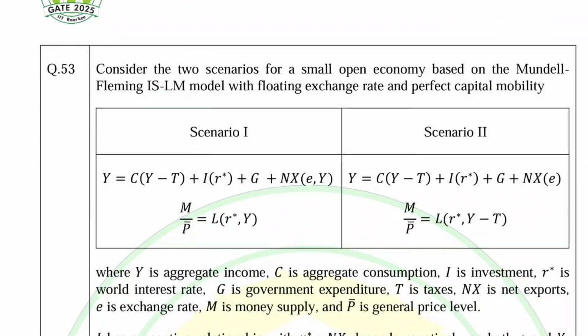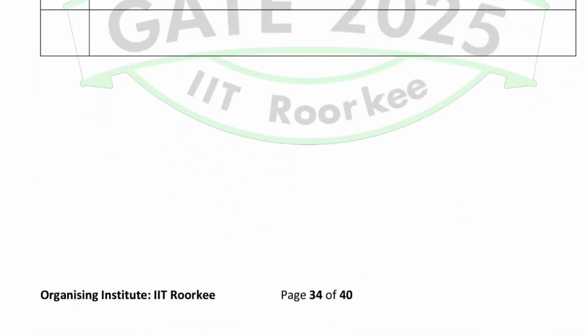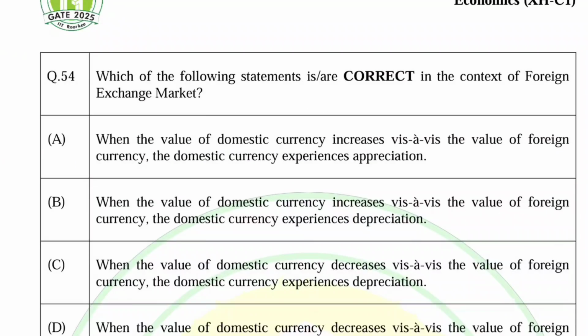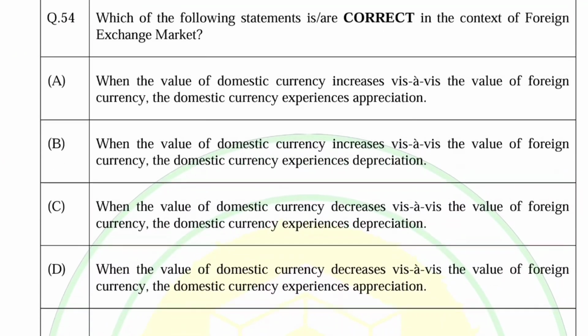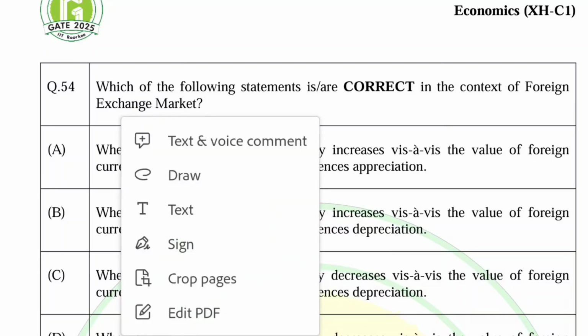Coming to the next question, it is the Mundell-Fleming model. We will be solving these questions in detail. So this is about foreign exchange. Which of the following statements are correct in the context of the foreign exchange market?